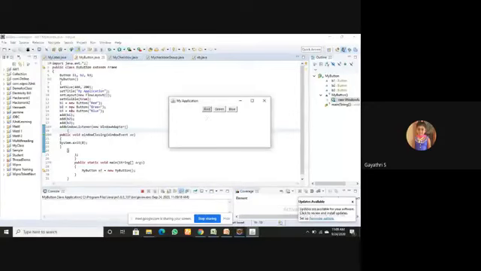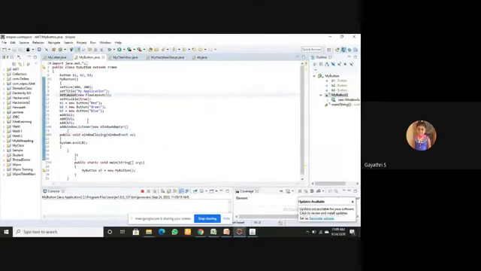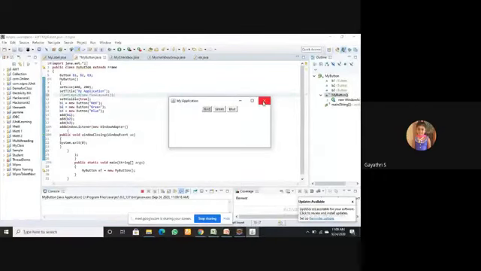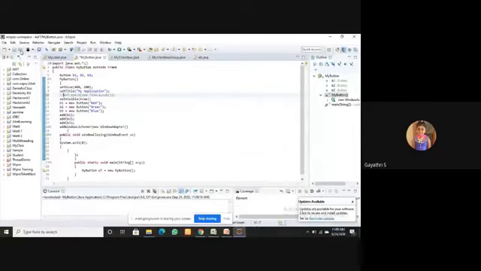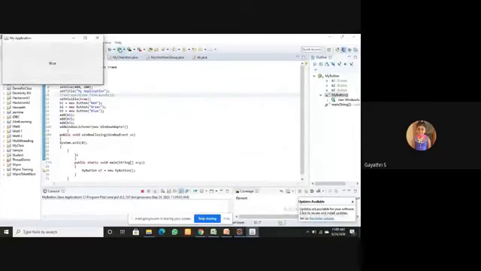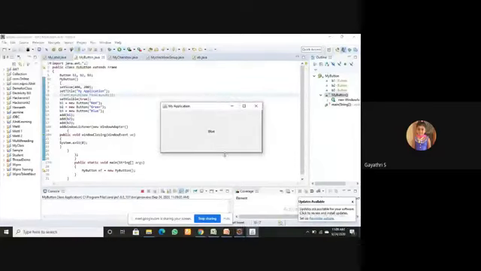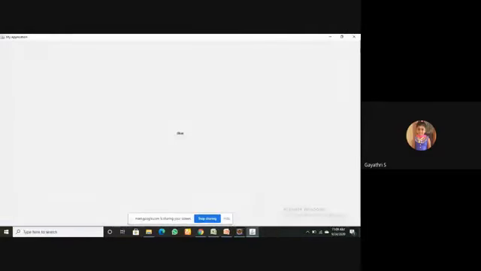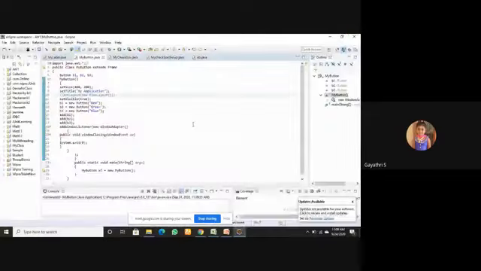See, I'm commenting the line set layout of new flow layout. Again, I run the program. See, it's very different, right? The other two buttons are not visible. So the layout is very important. I have to set some layout, which is very important in your application.